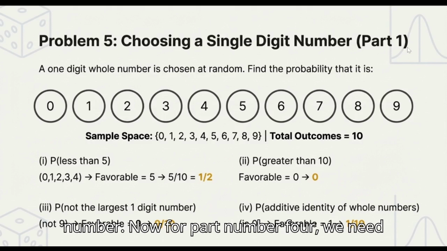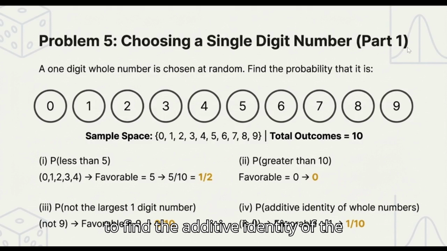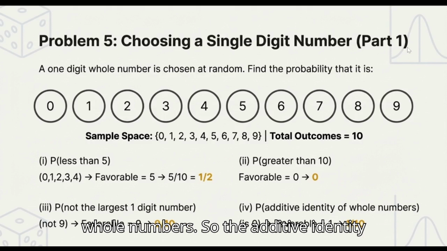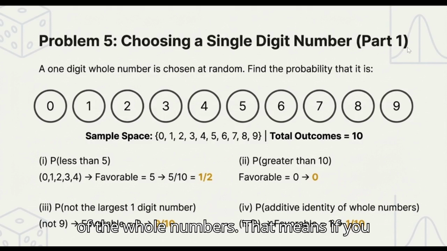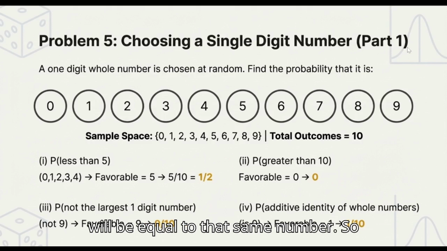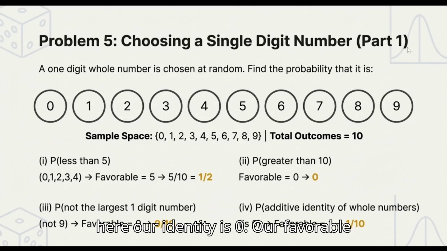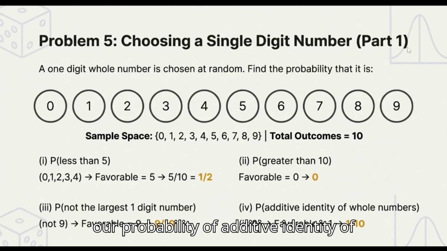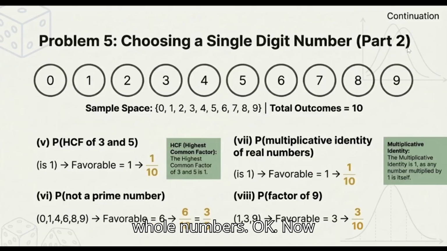Now for part number 4, we need to find the additive identity of the whole numbers. The additive identity means if you add 0 to any number, it will be equal to that same number. So here our identity is 0. Our favorable outcome will be 1 because 0 occurs one time. So 1 by 10 is our probability of the additive identity of whole numbers.